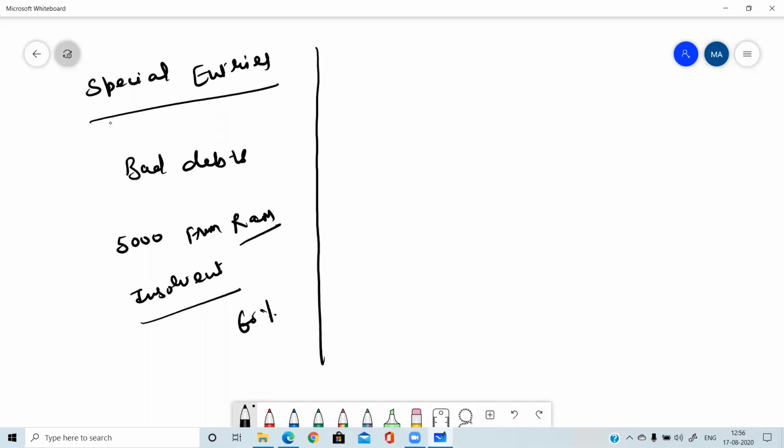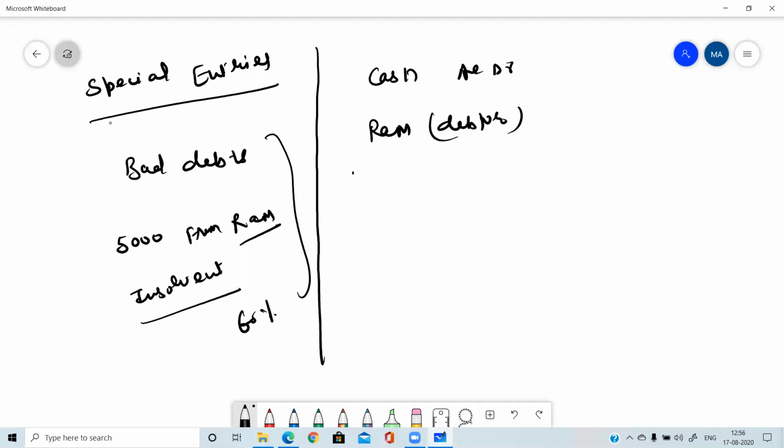So now in such type of entries, three accounts will be there. First account will be the cash account, because he is making us payment. Second account will be Ram, who is our debtor and he has become insolvent. Third account will always be bad debts. I told you earlier also that when the debtor becomes insolvent and is not able to make payment, it is known as bad debts.